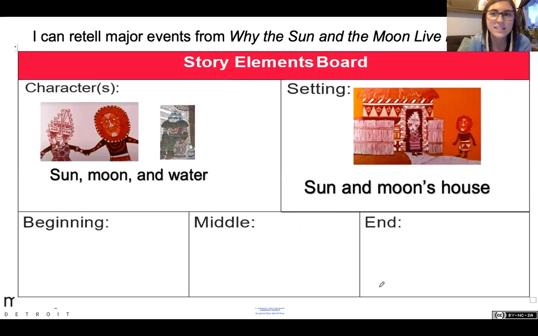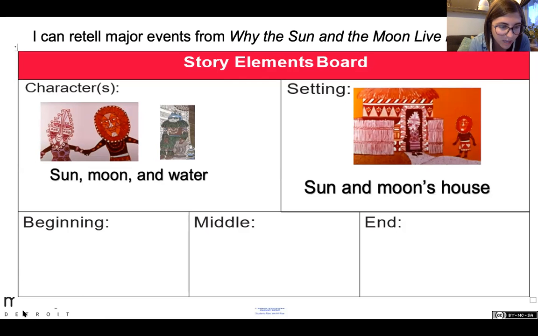All right, so let's take a look at that first learning target. It's at the top of this page. I can retell major events from Why the Sun and the Moon Live in the Sky. So what are the major events? Let's actually backtrack to yesterday. Yesterday, you told me the characters and the setting. So the characters: the sun, the moon, and the water. You can see that right there.